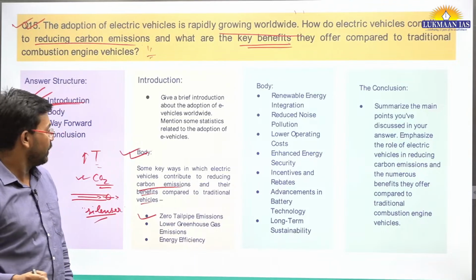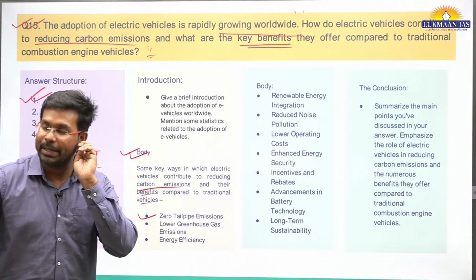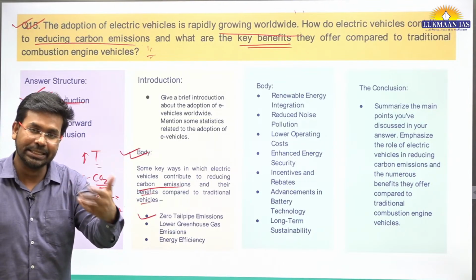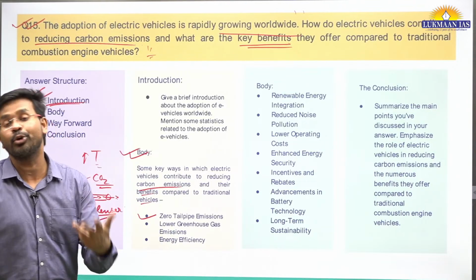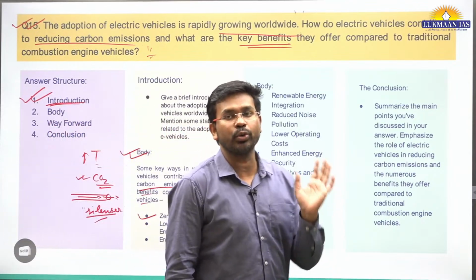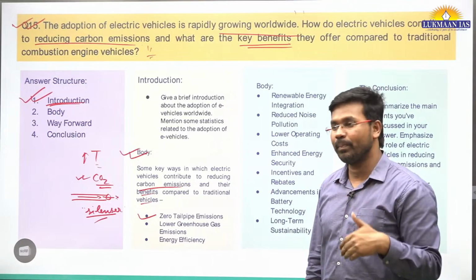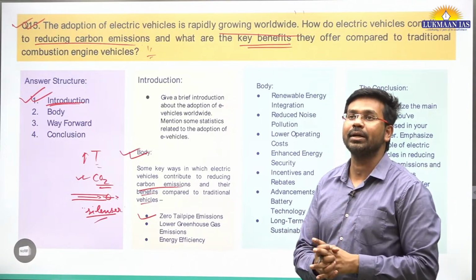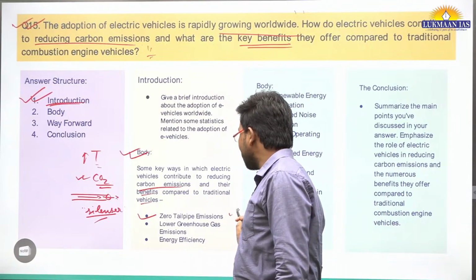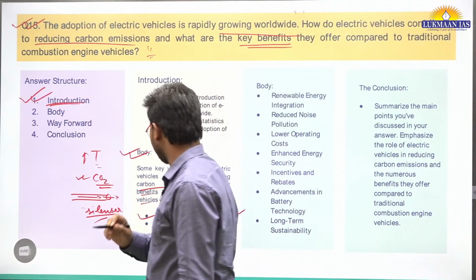So electric vehicles do not run on these internal combustion engines. They run on motors, basically, or on machines that are not internal combustion engines. So it has zero tailpipe emissions. This is one important thing.